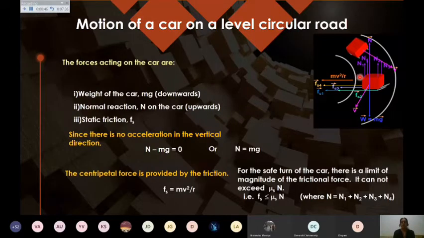Then of course normal reaction always acts in the upward direction. The weight of the body is acting in the downward direction. Now the frictional force will be there because we want to make the body move, and the body is moving with some speed or velocity. Then some force will be acting in this direction, that will be provided by the frictional force. It means centripetal force will be provided by the frictional force in this case, while the normal reaction is balancing the weight of the body.